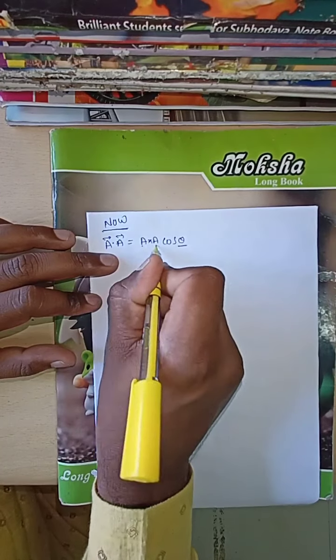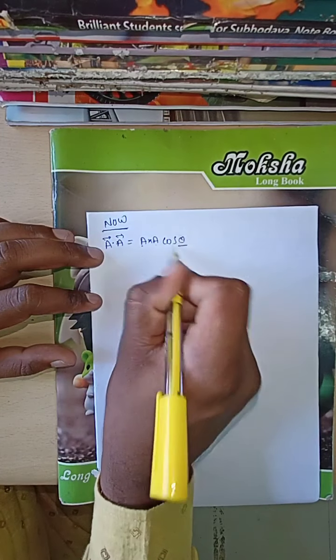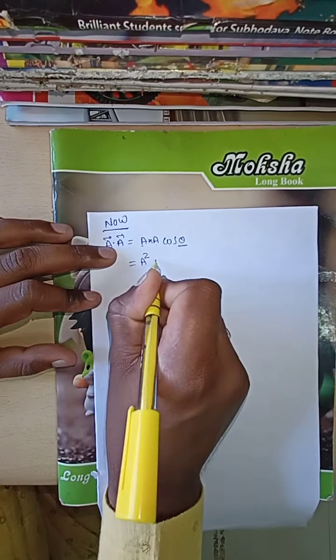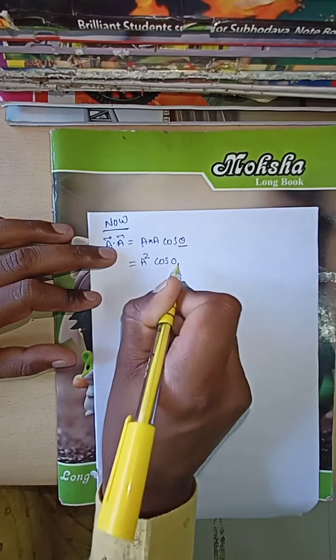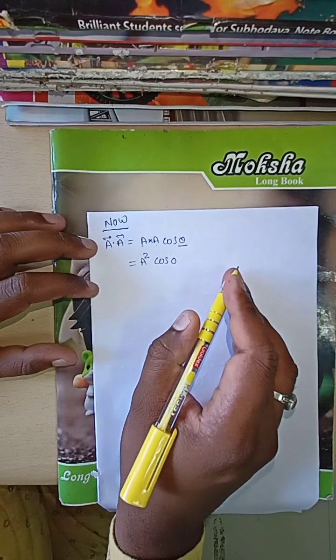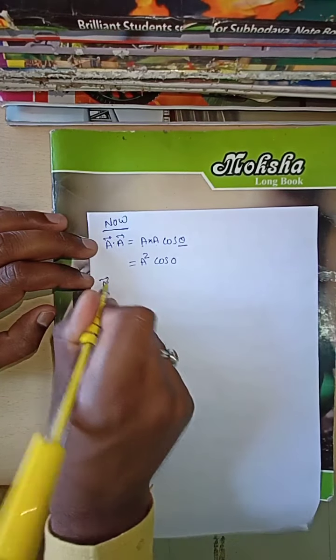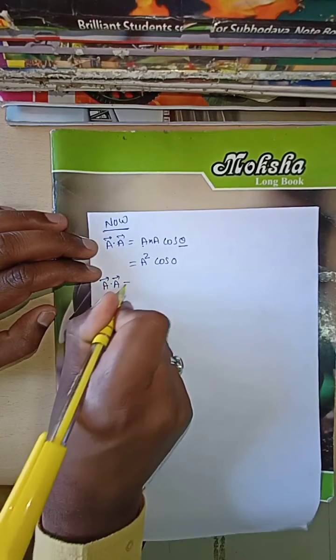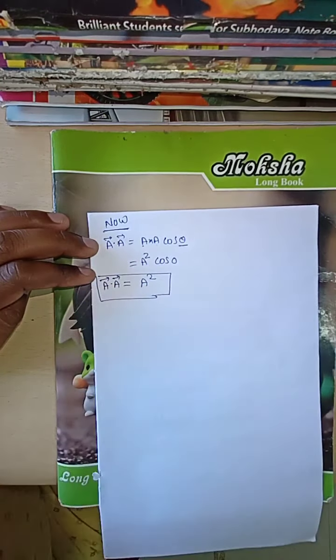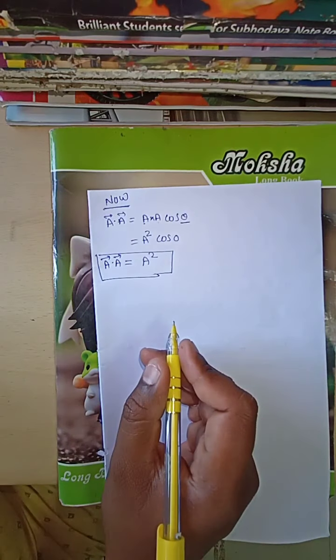The angle between a and a is 0. Therefore this is a into a, meaning a square, into cos 0. The value of cos 0 is 1. Therefore a bar dot a bar is equal to a square. This is one of the applications.